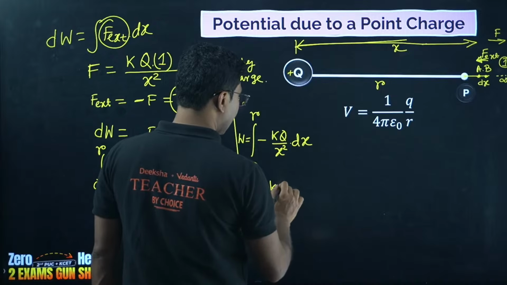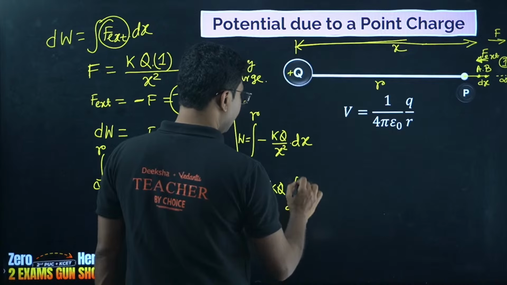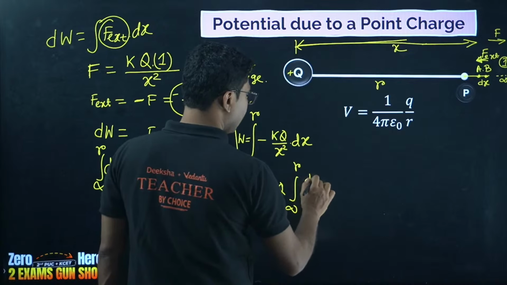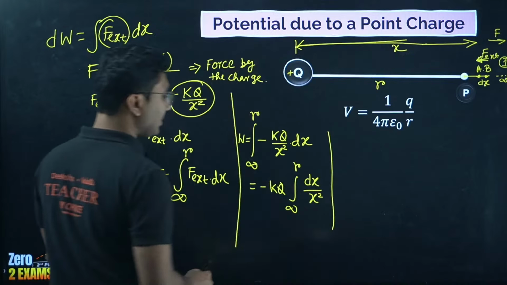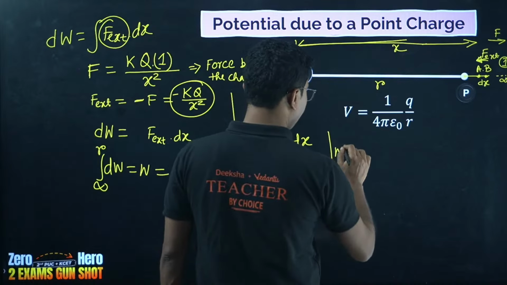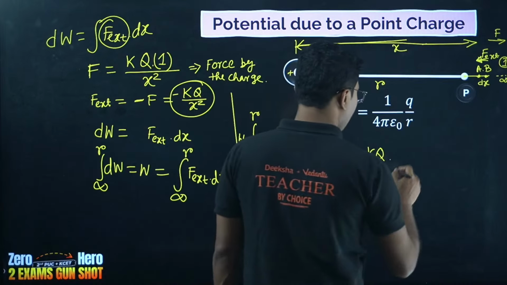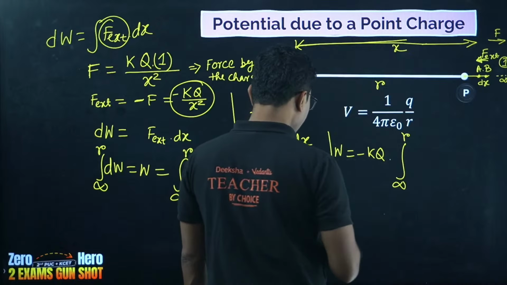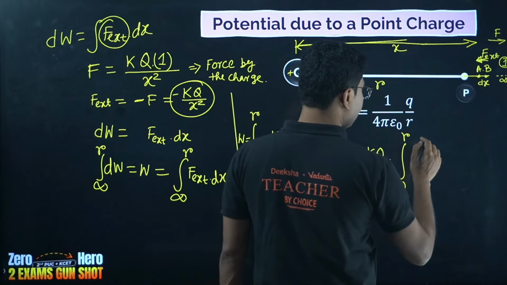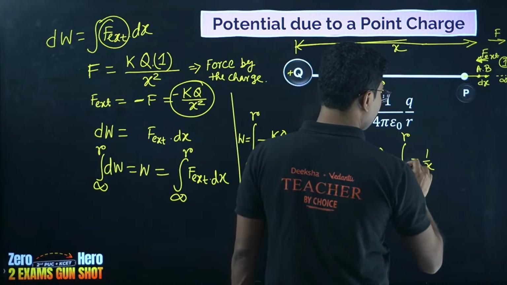So minus kq is common, and we get the integration from infinity till R of dx by x square. So dx by x square is a very simple, easy integration. So work done W equals minus kq into the integration from infinity till R of dx by x square, which is obviously minus 1 by x.